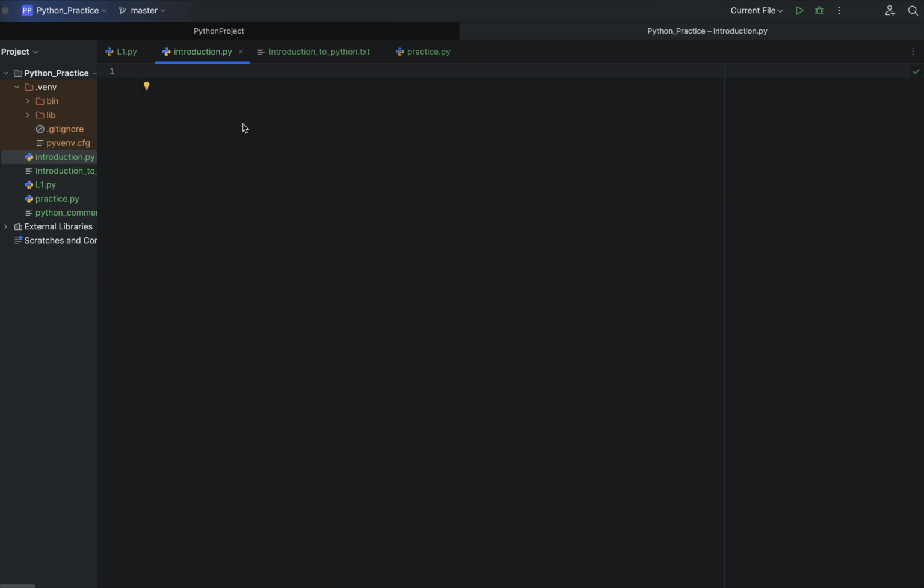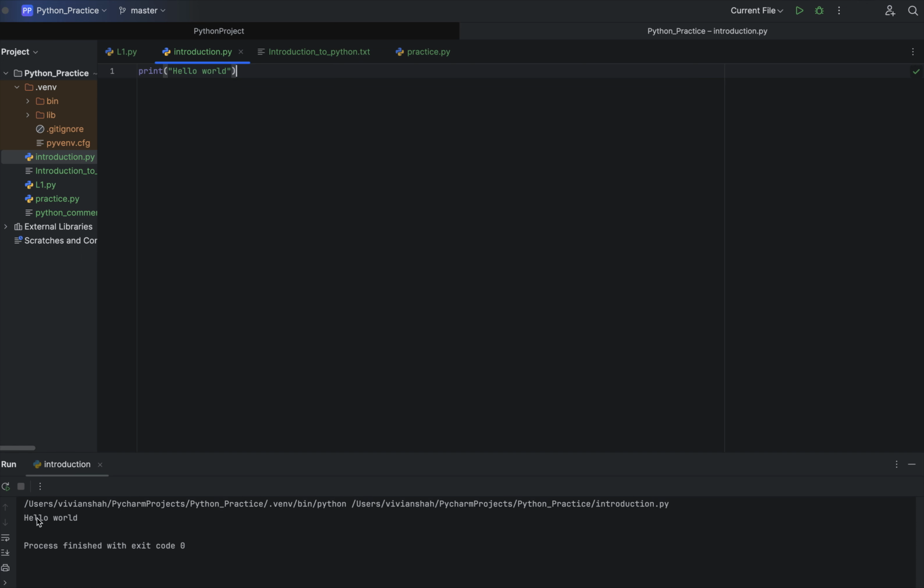See how simple the first Python program is. Simply write the print method, and if you pass any string, like "hello world", you will see the result below: hello world is printed. So this is a very simple programming language.